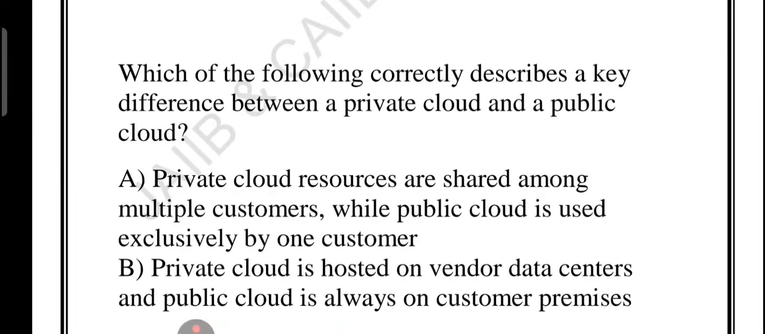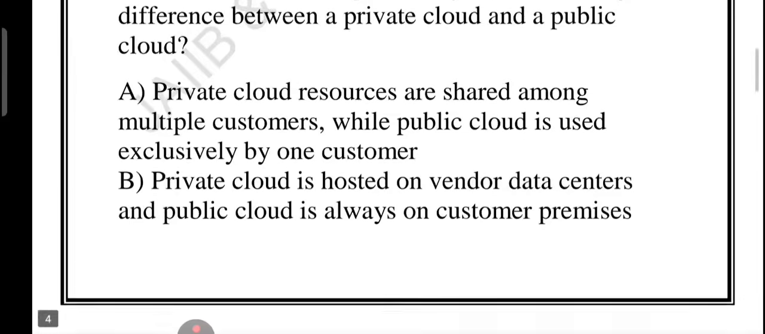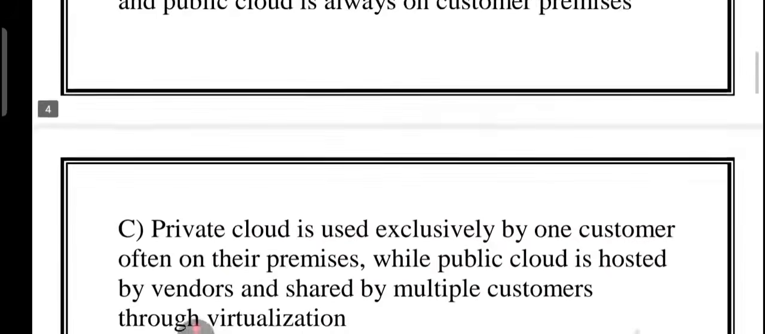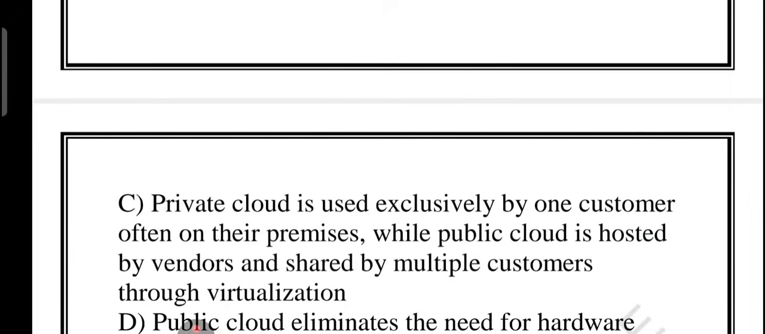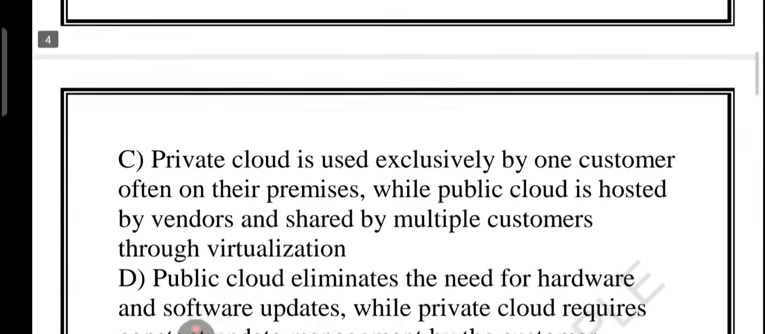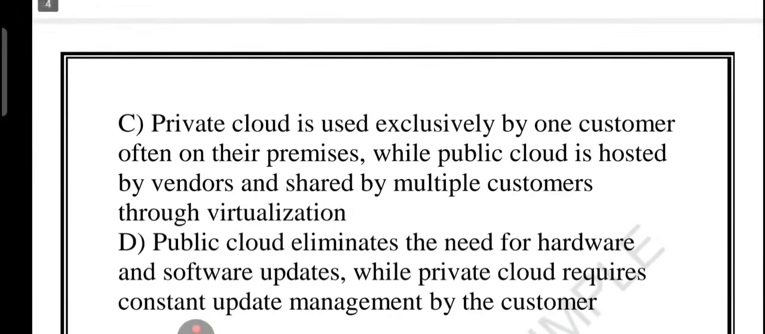Options are, option A says that private cloud resources are shared among multiple customers, while public cloud resources are used exclusively by one customer. Option B says private cloud is hosted on a vendor data center and public cloud is always on customer premises. Option C says private cloud is used exclusively by one customer, often on their premises, while public cloud is hosted by a vendor and shared by multiple customers through virtualization. Option D says public cloud eliminates the need for hardware and software updates, while private cloud requires constant update management by the customer. So let's look at the options.